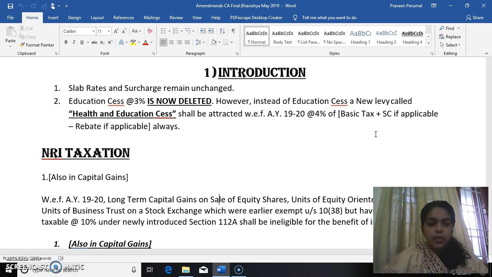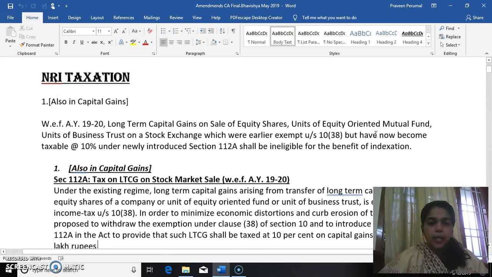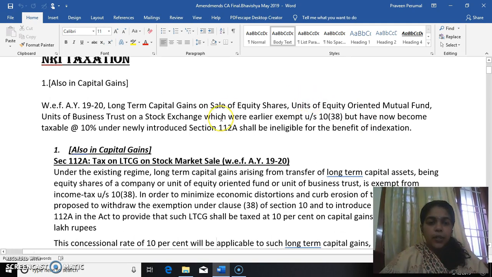Now with regard to taxation, with regard to capital gains, we are going to see one important amendment. With effect from assessment year 2020, long-term capital gain on sale of equity shares, units of equity-oriented mutual fund, or units of business trust on a stock exchange, which were earlier exempt under section 10(38) but now become taxable at 10% under the newly introduced section 112A, shall be ineligible for the benefit of indexation.